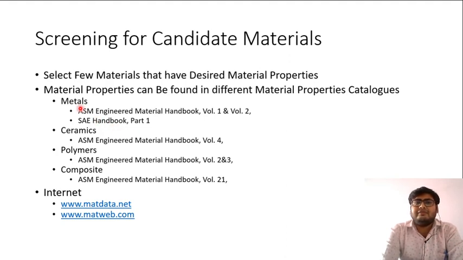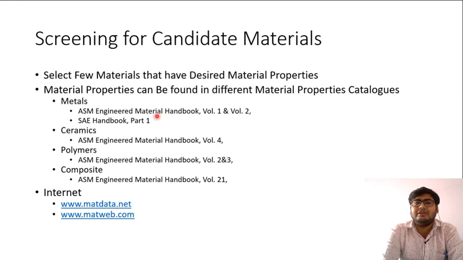For example, if you want to find out which metals are suitable for your requirements, then you should refer to SAE Handbook Part 1, which gives information about different mechanical parts, or you should refer to ASM Engineered Materials Handbook Volume 1 and Volume 2. These Volume 1 and Volume 2 will give you information about metals.